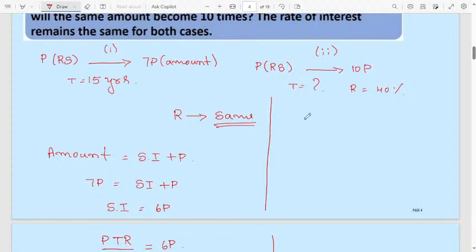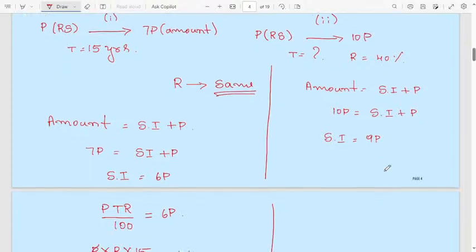Then again here the amount, once again consider the same formula, simple interest plus principal. Then amount here 10p will be equal to simple interest plus principal. Then simple interest will be 9 into principal, 9p. Then simple interest is PTR divided by 100. This will be equal to 9 into P.